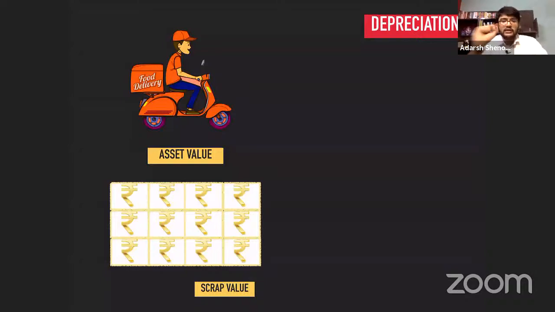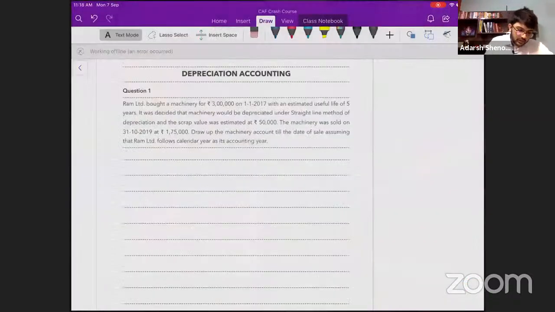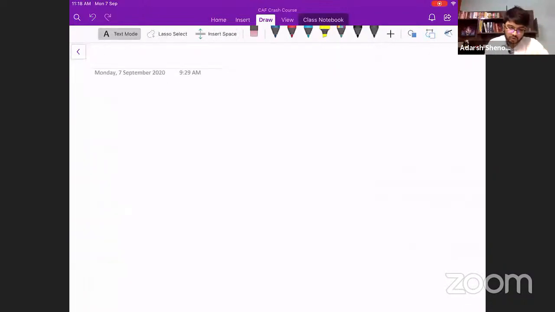10,000. So could you tell me, over 5 years, how much value reduction happens in the scooter, how much value loss happens? It is 60,000 minus 10,000, right? That is how much the value has been lost. The total value lost during 5 years is 50,000 rupees. Now that 50,000 rupees is known as depreciable value.